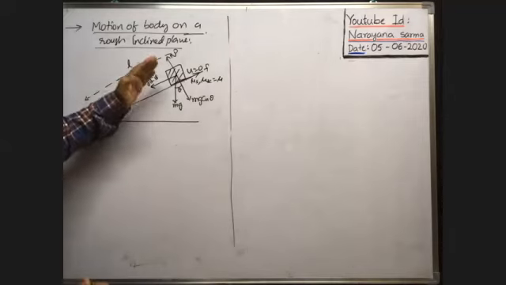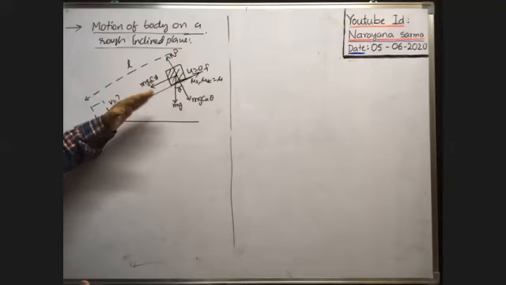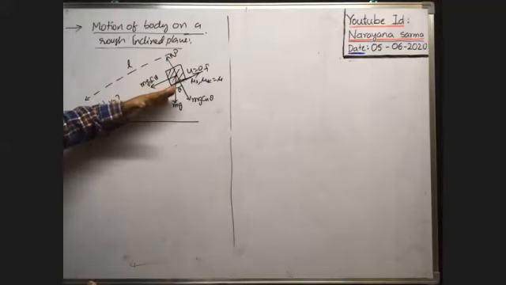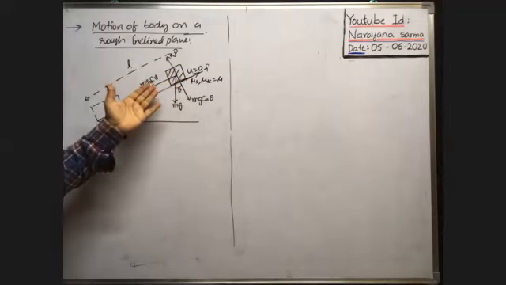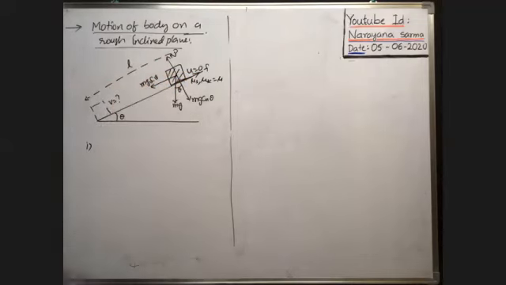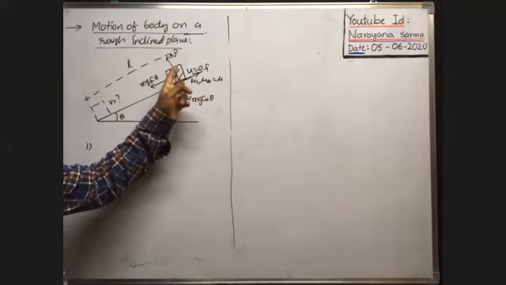Initially, the weight component mg sin theta is less than limiting friction. Whenever the angle of inclination is like this, the weight component is less than limiting friction. In such a case, the body does not slide. In that case, what is the friction? What is the frictional force developed between the block and inclined plane?